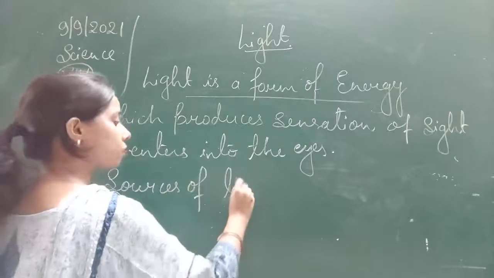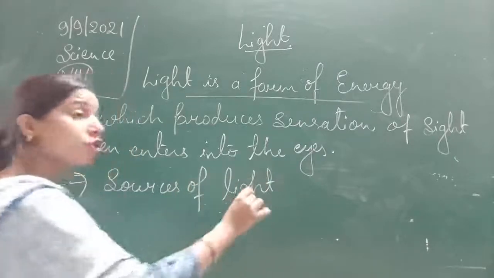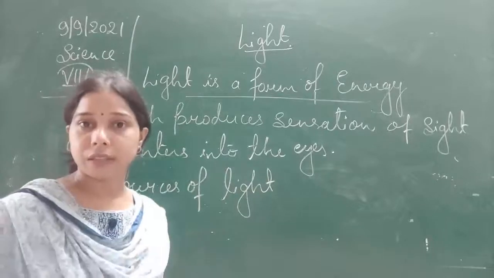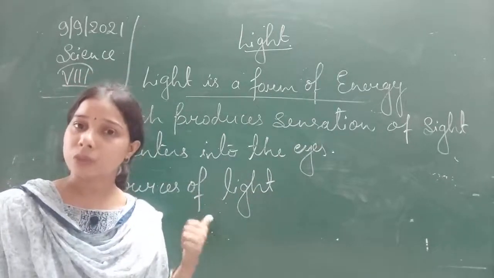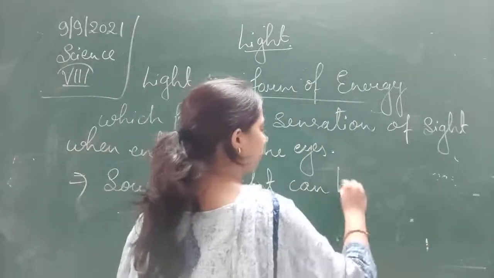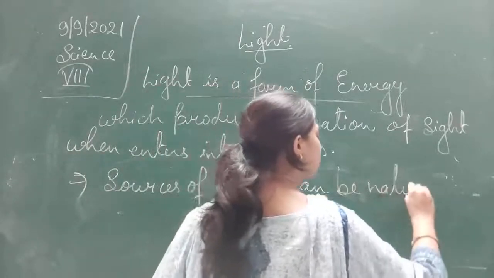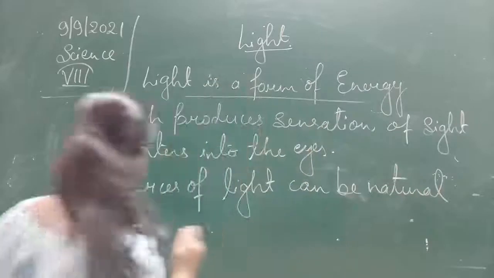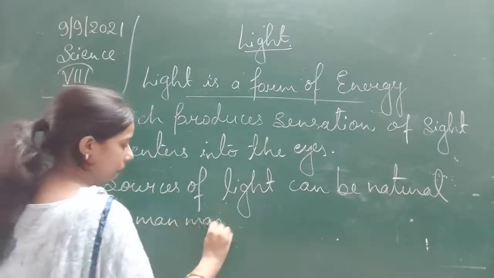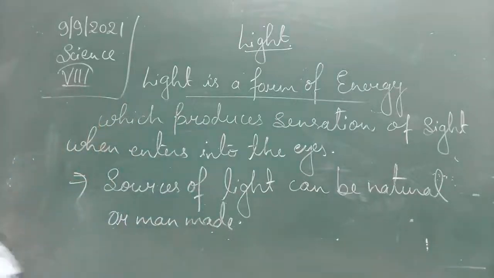The source of light is that from which light is produced. These sources of light can be natural or man-made.